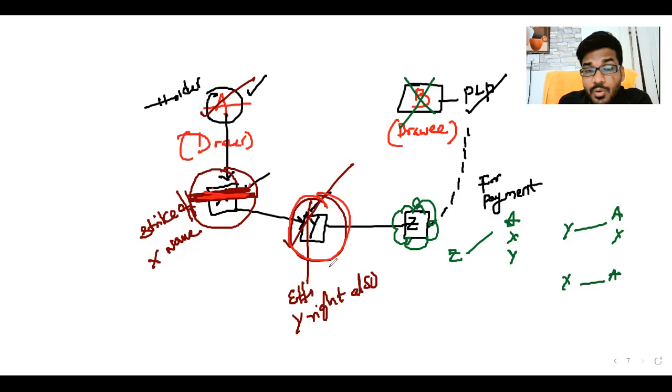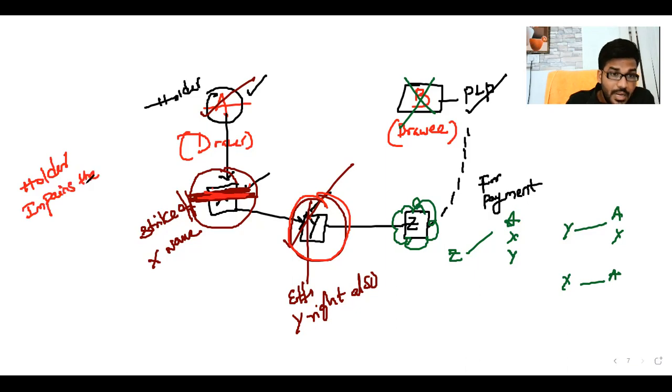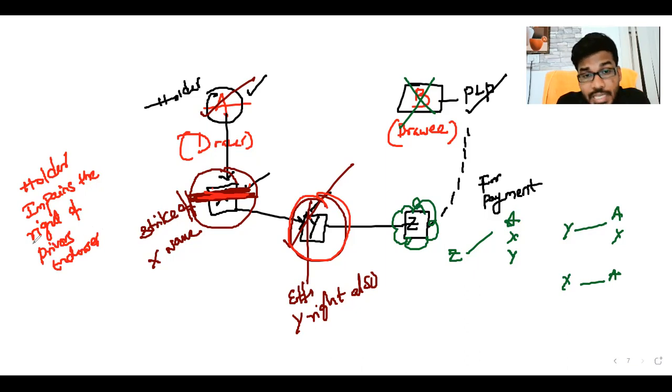So in this scenario, you are affecting a previous endorser's right. What is that? The holder impairs the right of previous endorsers. Z is the holder now, and he is affecting Y's right.